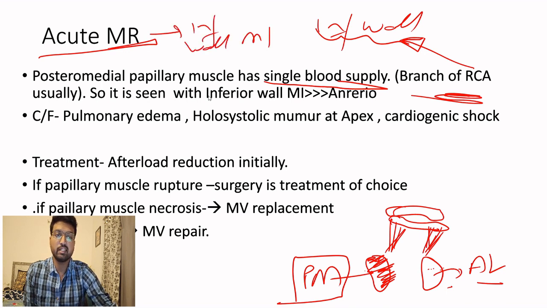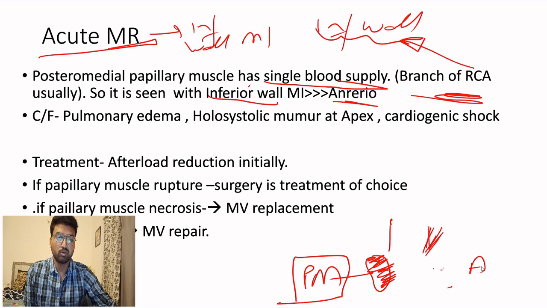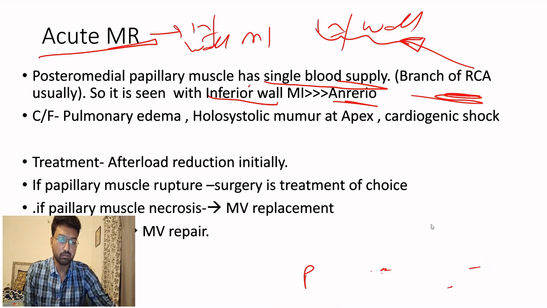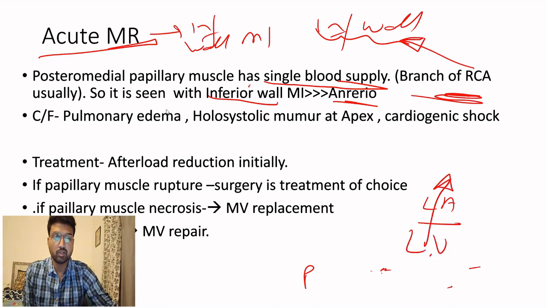It can also be seen with anterior wall MI, but inferior wall MI is much more common. What will be the clinical features of acute MR? Since now blood is going from the left ventricle into the left atria instead of going into the aorta, there will be cardiogenic shock. There will be low blood pressure.